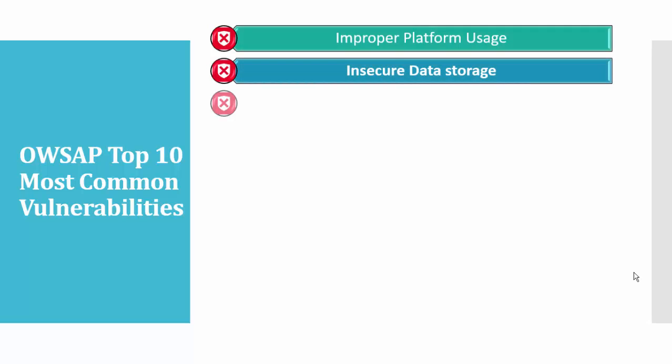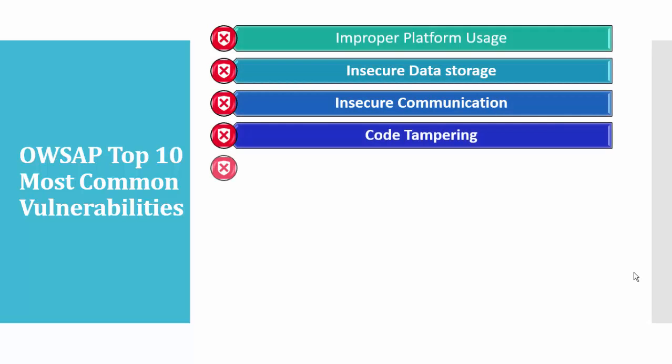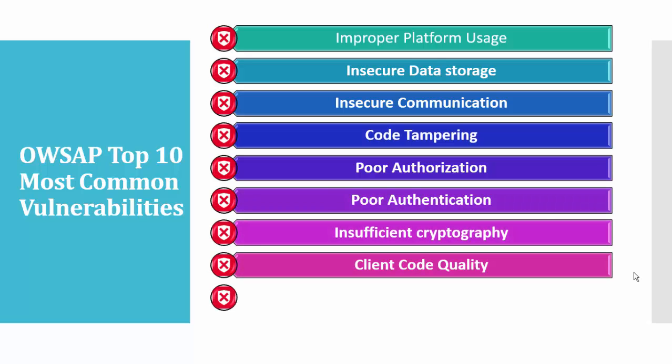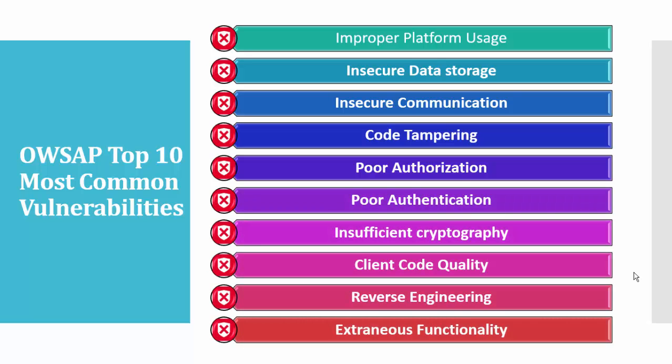So these are the OWASP top 10 most common vulnerabilities: improper platform usage, insecure data storage, insecure communication, code tampering, poor authorization, poor authentication, insufficient cryptography, client code quality, reverse engineering, extraneous functionalities. So we will go through them one by one. The top 5 I am covering in this video.